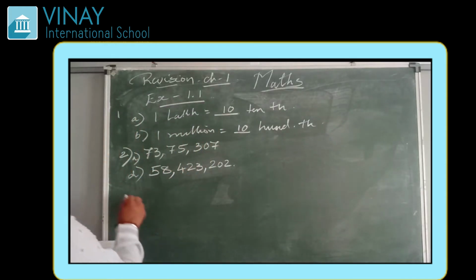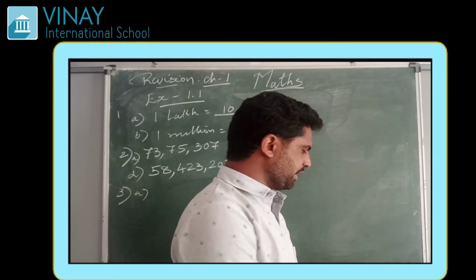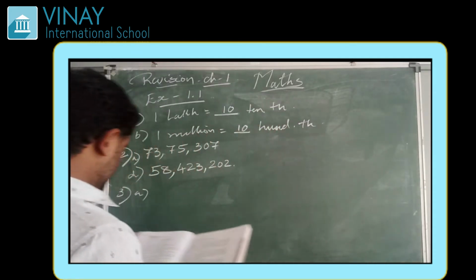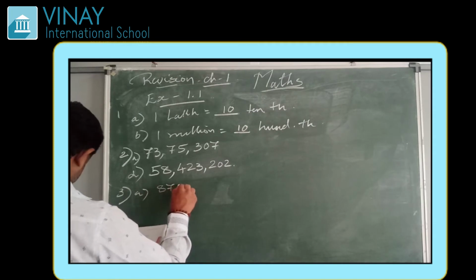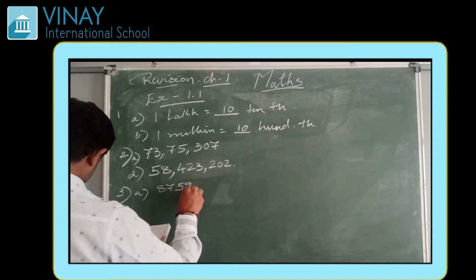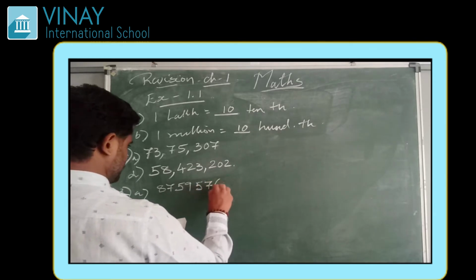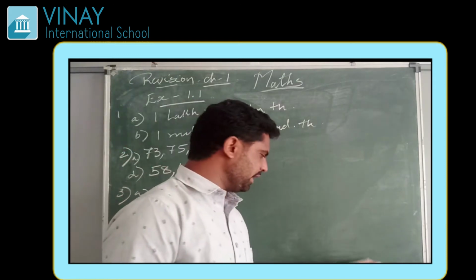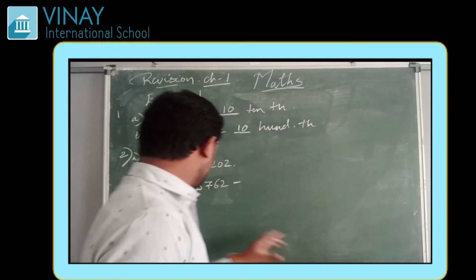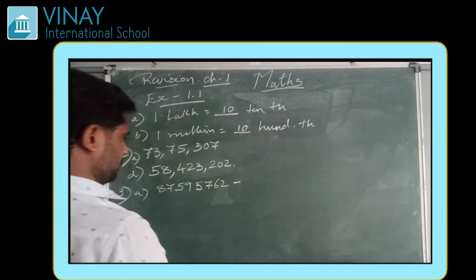Now question number 3 is A. Insert the comma suitably and write the names according to the Indian system of numeration. The number is 87595762. First we have to insert the commas properly and then write this number according to the Indian number system.